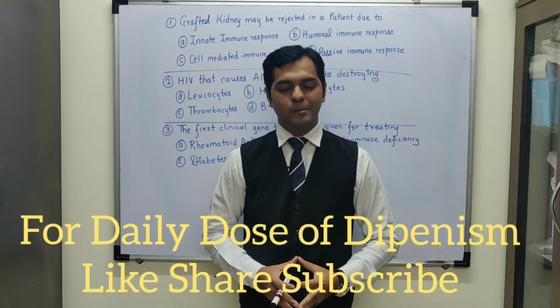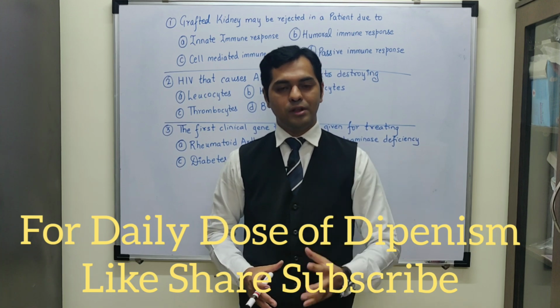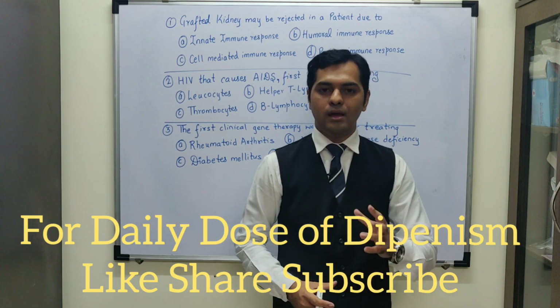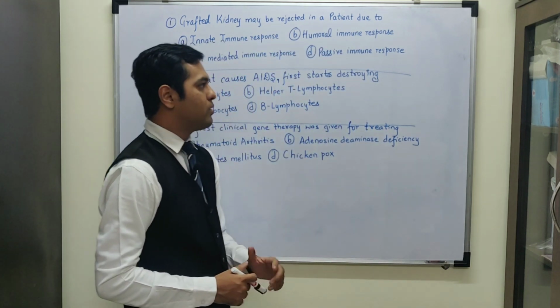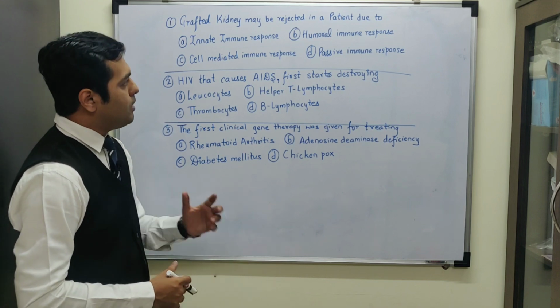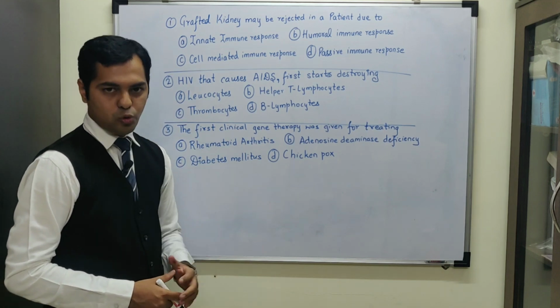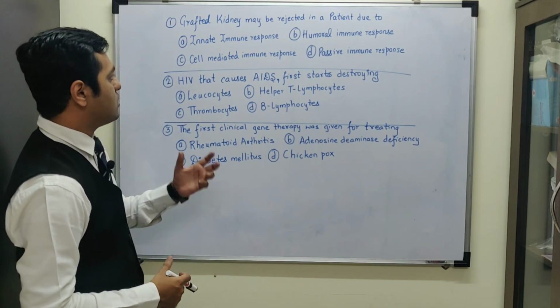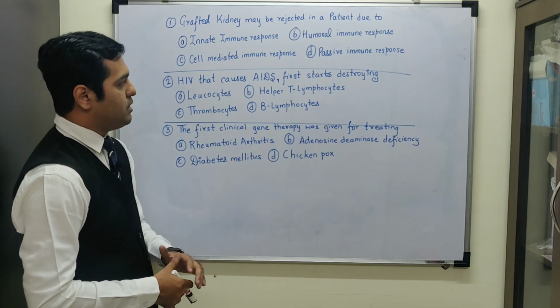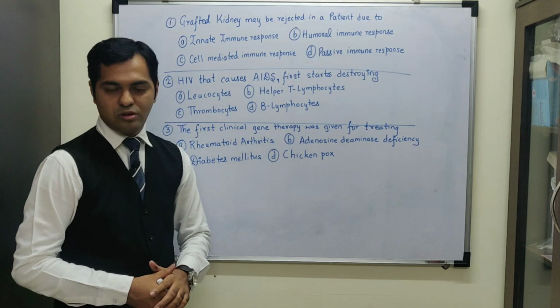I am Dr. Dipen Shah and we are discussing the tricky 3 MCQs for your NEET exams, and we are taking the topic health and disease. Now, the first MCQ is: the grafted kidney may be rejected in a patient due to which response, whether it is innate immune response, humoral immune response, cell mediated or passive immune response.